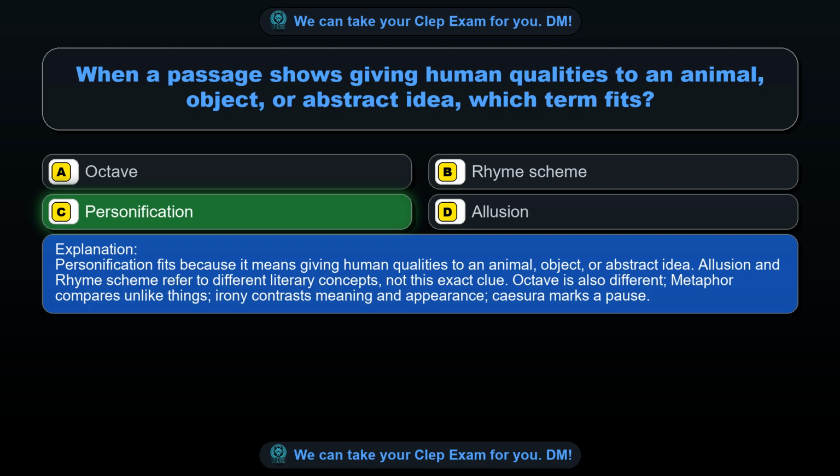Personification fits because it means giving human qualities to an animal, object, or abstract idea. Illusion and rhyme scheme refer to different literary concepts, not this exact clue. Octave is also different, metaphor compares unlike things, irony contrasts meaning and appearance, caesura marks a pause.